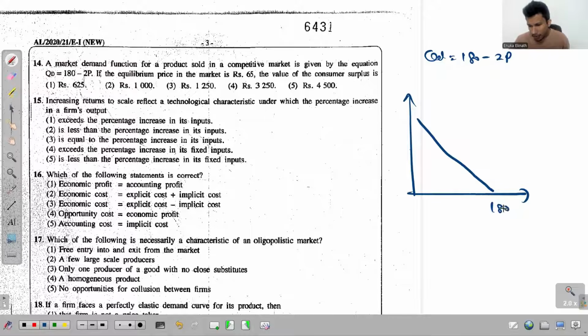Here we get 180, and then 180 divided by 2 is 90, and this is where we get it. And the question tells us that this is the equilibrium price. And how much is that? That's just 65. Which region presents a consumer's surplus? That is the region below the demand curve, above the market price, up to the quantity traded in the market. So this region in blue color is the consumer surplus, right?